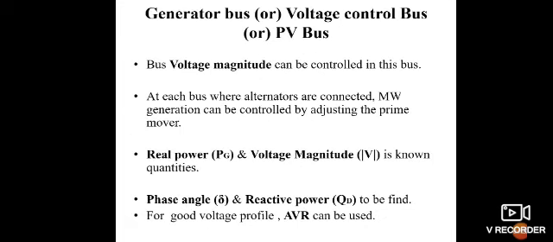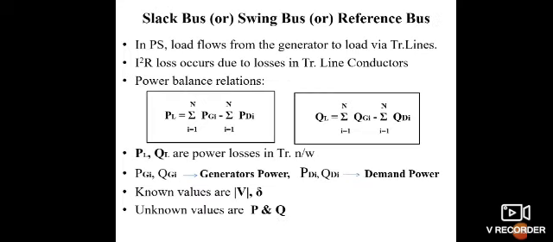In generator or voltage controlled buses, the voltage magnitude can be controlled with the help of these buses. At each bus where alternators are connected, megawatt generation can be controlled by adjusting the prime movers. In this, real power and voltage magnitude are known quantities. Phase angle and reactive power are unknown quantities.